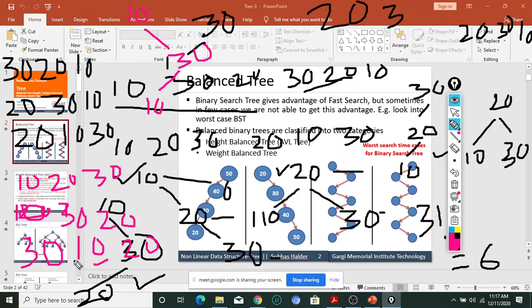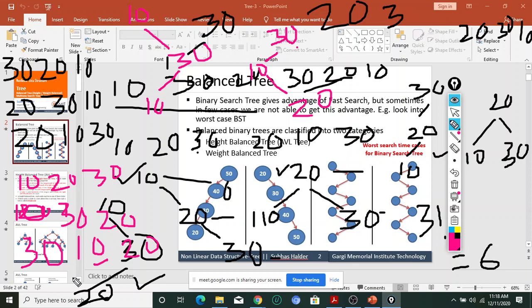So 30 is my root node. I have not mentioned it. Yes, 30 is my root node. Let me draw here. Then 10 will be on my left-hand side, and 20 will be on the right-hand side. Yes or no? Yes, sir. One of the possible combinations is possible.